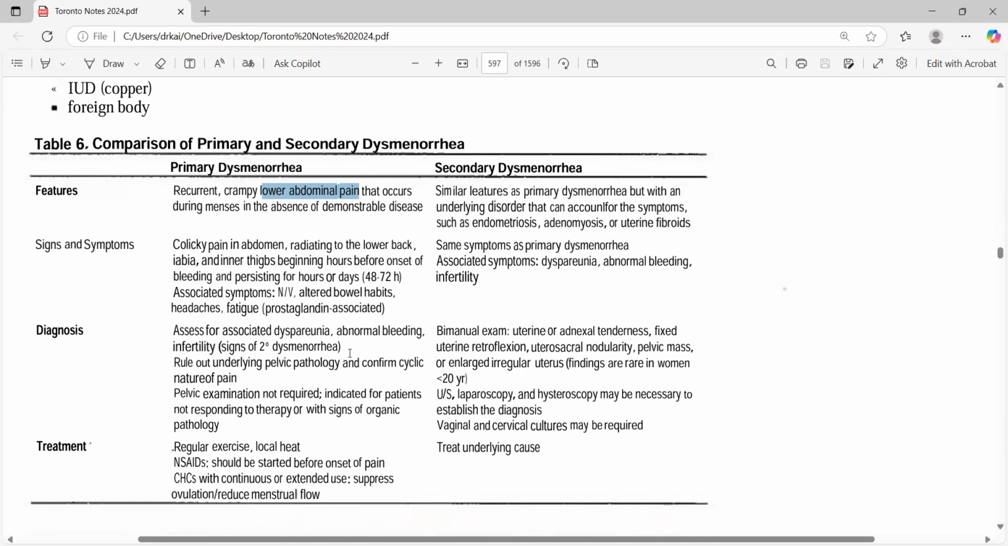Assess for associated dyspareunia, abnormal bleeding, infertility, and look for pelvic pathology. That's why you have to do an ultrasound, and then exercise, local heat, NSAIDs, and combined hormonal contraceptives.